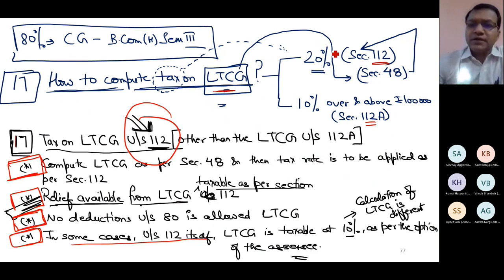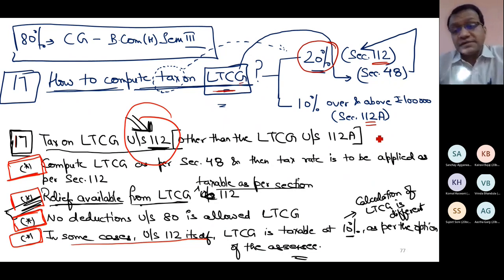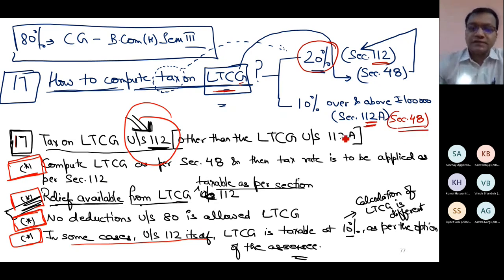In 112, we only compute the tax rate. Calculation of LTCG is totally dependent on section 48. Same is the case in section 112A, which now I will discuss. Here also you do the calculation as per section 48. Calculation of LTCG even under those long-term capital gains which will be taxed under section 112A is totally dependent on section 48. Section 112A gives you the tax rate only.